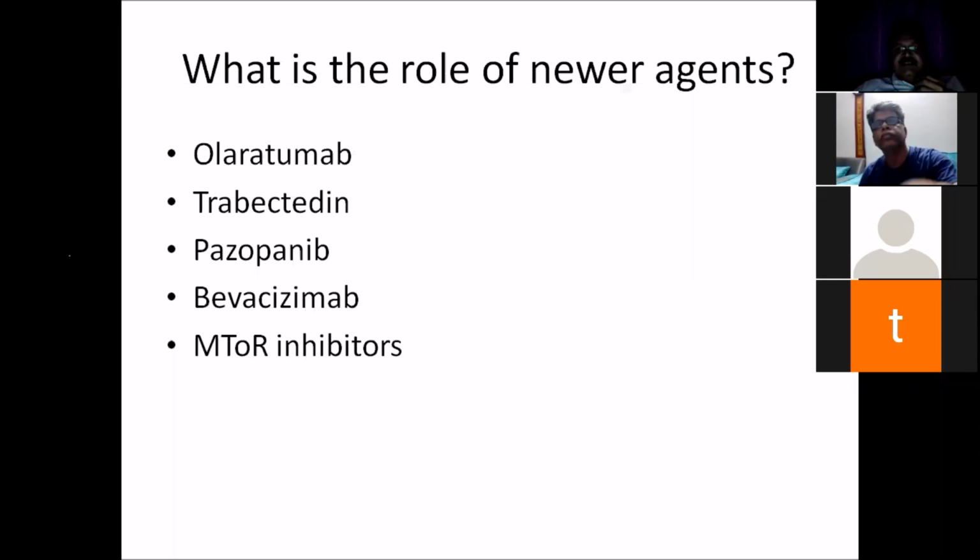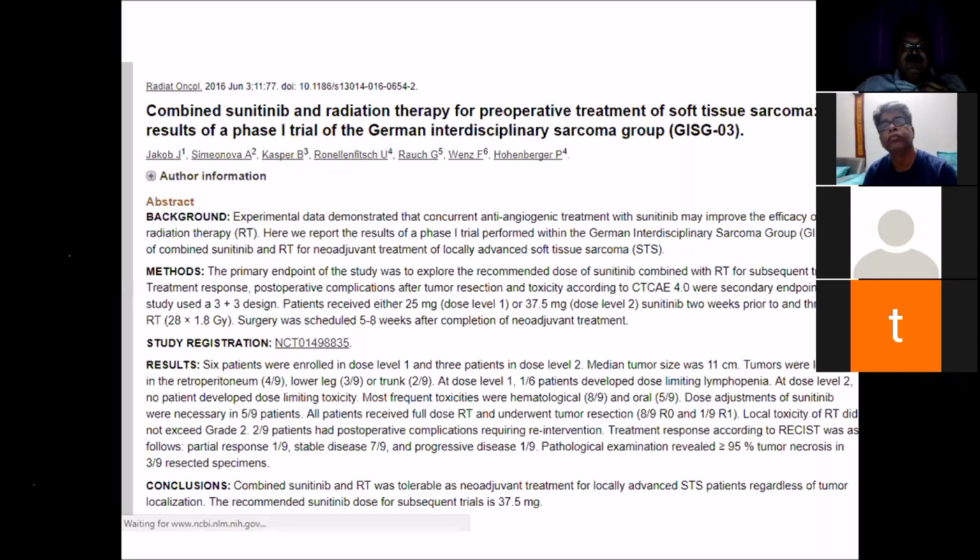Then there are new agents which are coming up. I'll be ending with a couple of slides. Olaratumab is now approved for soft tissue sarcoma. Trabectedin has been approved for soft tissue sarcoma. Pazopanib, bevacizumab, and mTOR inhibitors have all been approved for soft tissue sarcoma. And there is some amount of evidence available that these work in some specified situations. I'm not going into the details of those situations.